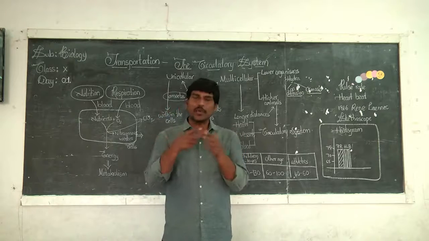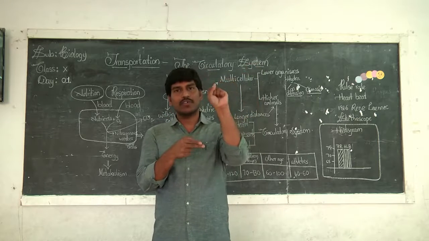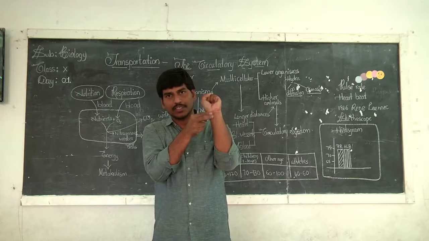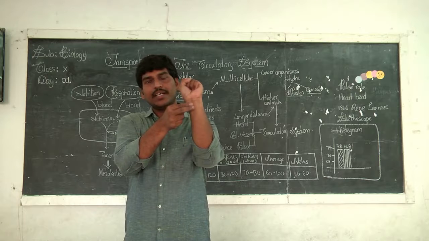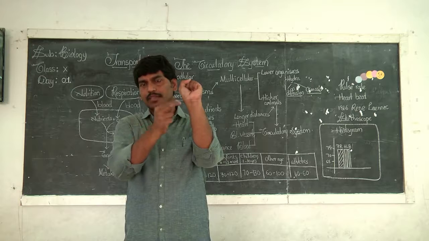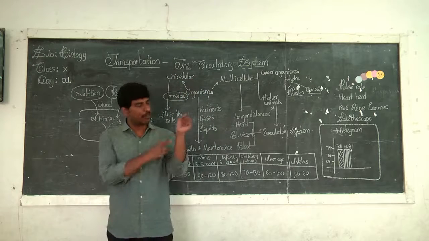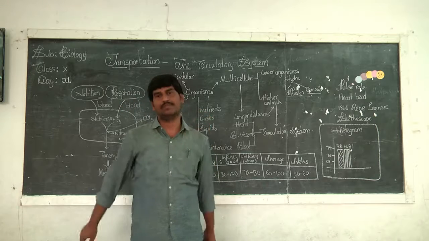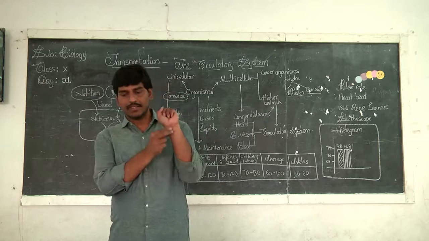Just take your index finger and your middle finger, and try to hold your wrist. Then try to palpate in this region. When you are palpating here, you can find a rhythmic contraction and relaxation. Something is moving up and down, right? The blood vessels that are present start moving up and down. This is called the pulse.